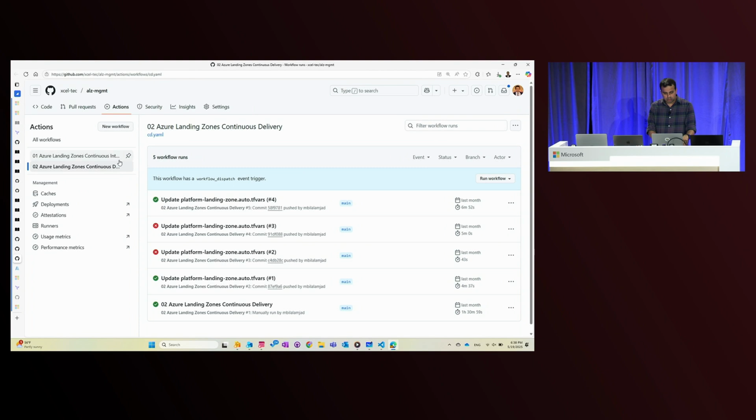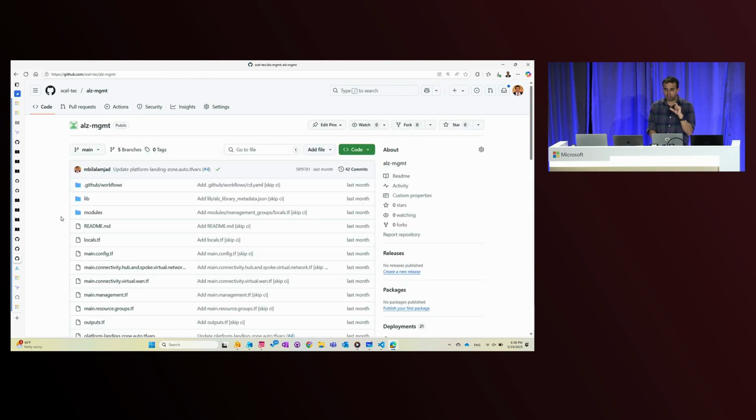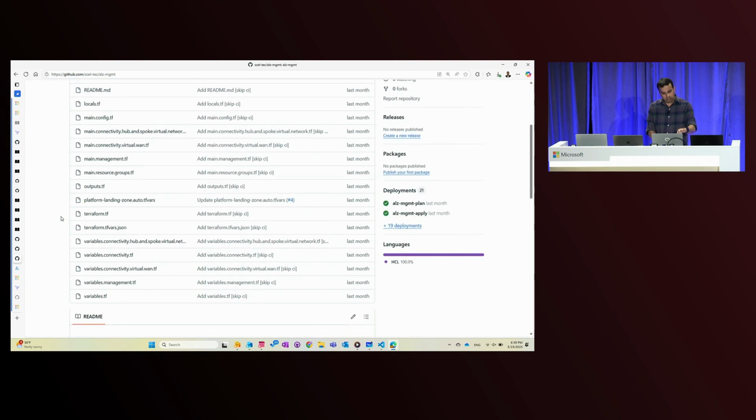And then the other repo is basically my repo for where I have my Terraform code, which will deploy my platform. So it will deploy a hub in West US 2, a hub in East US 2, the regions that I've provided. And you can look at the code through what you see here in these TF files.